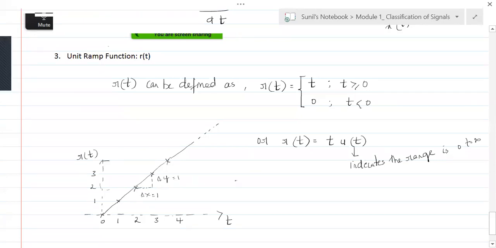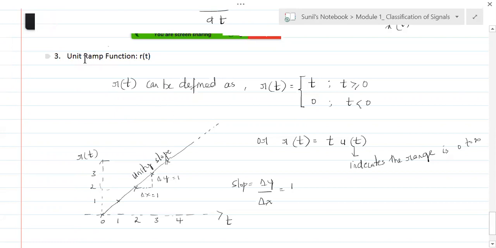So slope is given by delta y by delta x, and that is unity. So this is unity slope. Since it has slope equal to 1, it is called the unit ramp function.